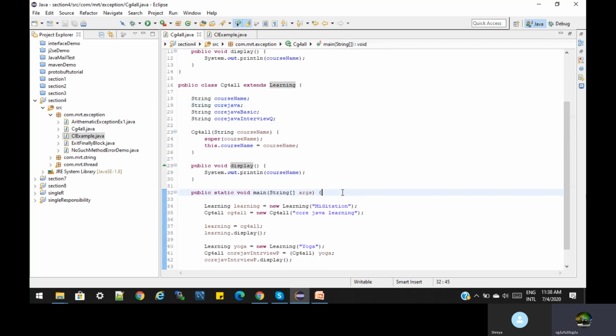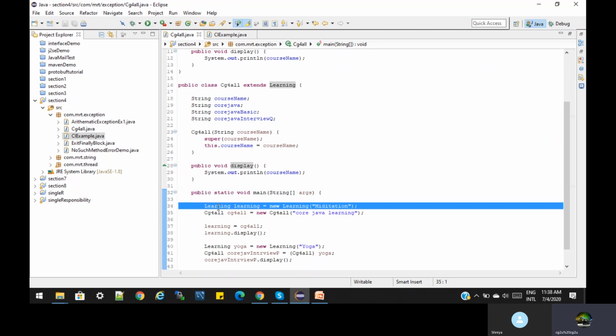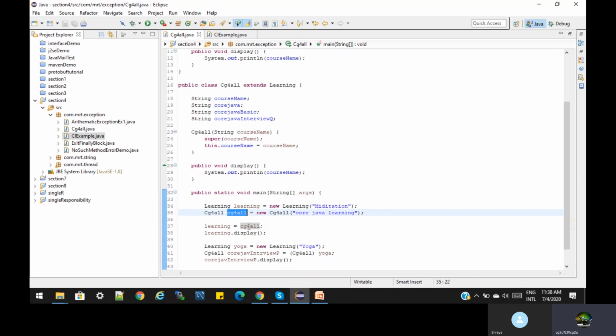Inside the main method, first we are creating an object of the superclass, which is Learning. Then we create an object of the subclass. After that, we downcast the superclass object to a subclass object, and from the subclass object we call the subclass method.